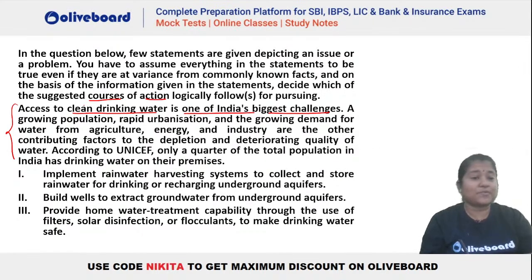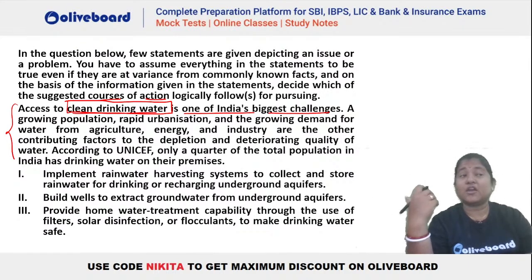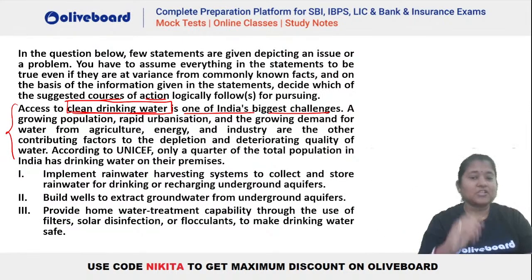So you can see the problem is the access to clean drinking water, right? We are not saying that people do not have water here or the groundwater has gone down or something like that. We are saying that access to clean drinking water is the problem here, right? That means the cleanliness of water has to be made sure of, right? So let's check it out.